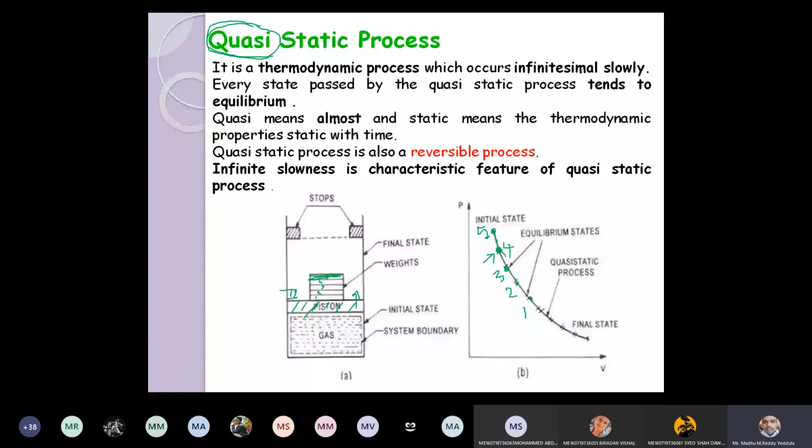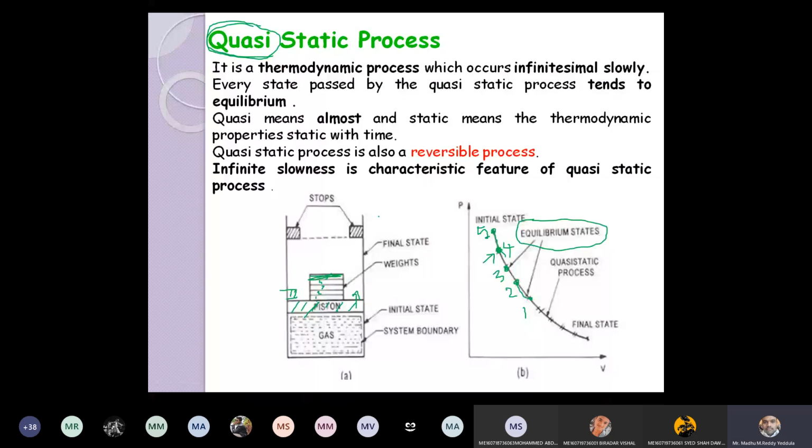Again, if you want to add the weights, let us say if I add one weight from here to here, again it will regain its second state. No change in the properties of the system because the system has moved with infinitesimally slow velocity. Therefore, the states through which it is passing, all the states are equilibrium states. The name equilibrium states is nothing but if the piston is moving with infinitesimally slow velocities, all the states are under equilibrium condition, you can roll back to the previous state. That is the main advantage of quasi-static process.